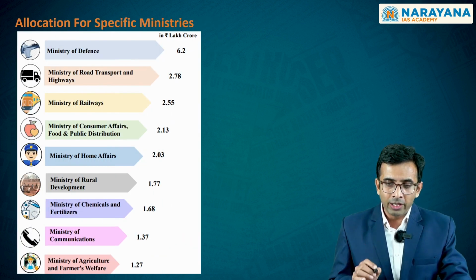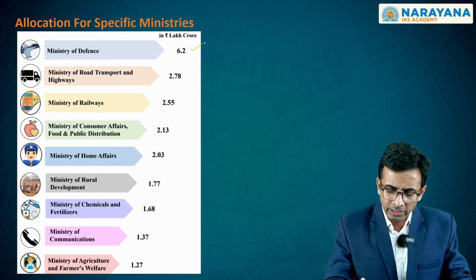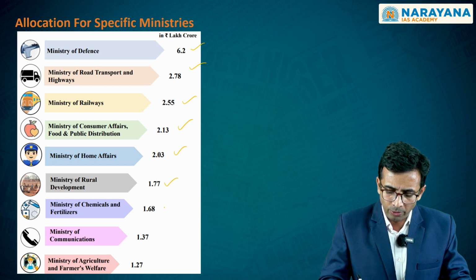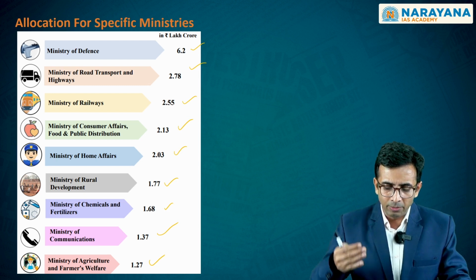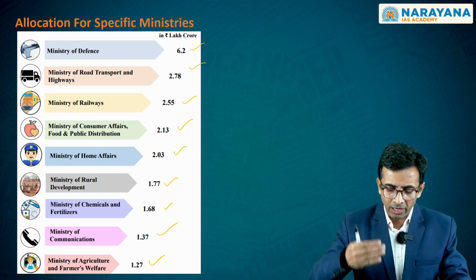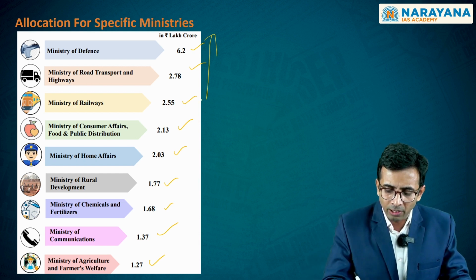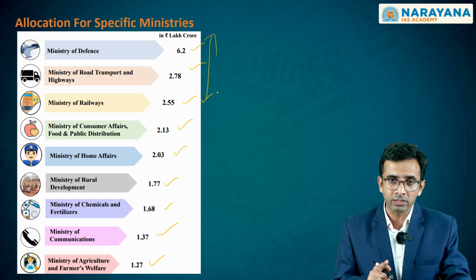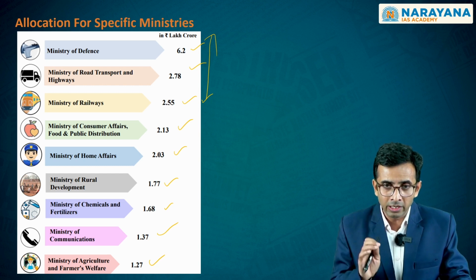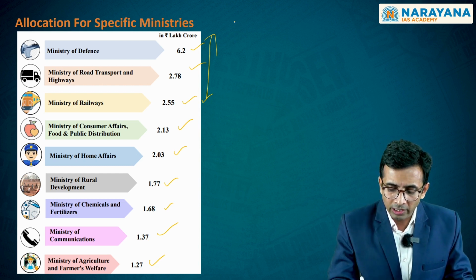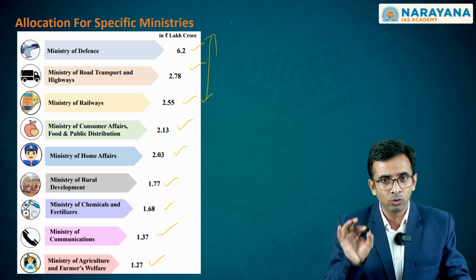On the other hand, if you look at some of the allocations which have been made with respect to the ministries, this is the order in which the allocations have been made. The highest allocations have been made to the Ministry of Defence, and then the Ministry of Road Transport and Highways, Ministry of Railways, Ministry of Consumer Affairs, Food and Public Distribution. It is this order which becomes important. And if you look at the allocations, including those the government is spending on interest payments, then the interest payments component is the highest in this order of allocations that the government has made. This you have to keep in mind.